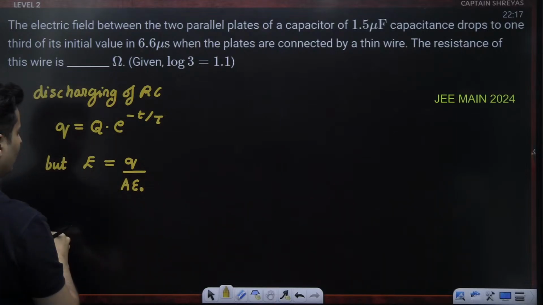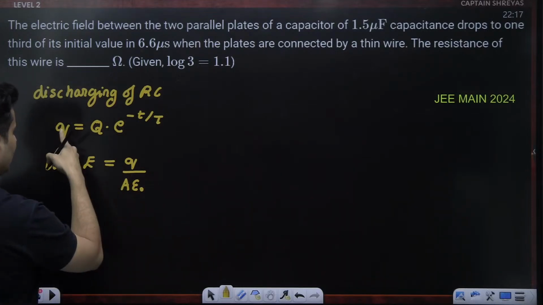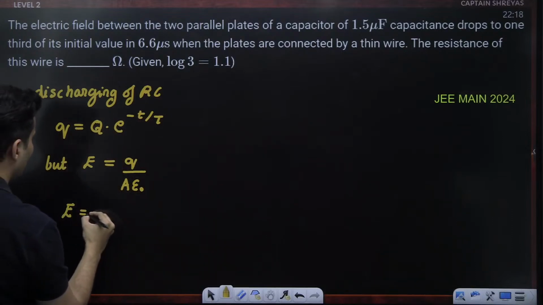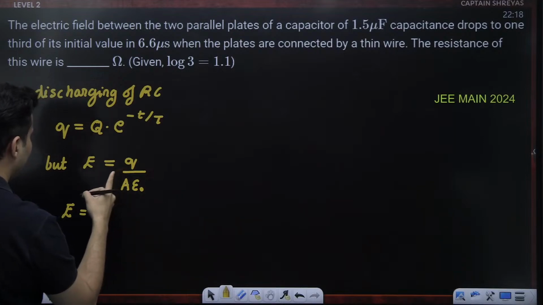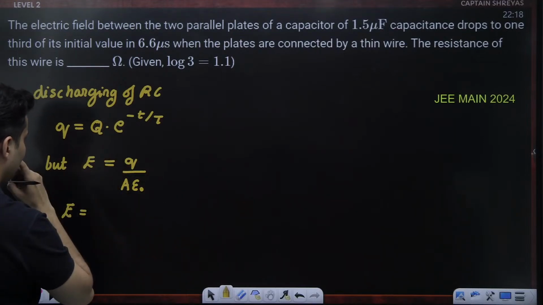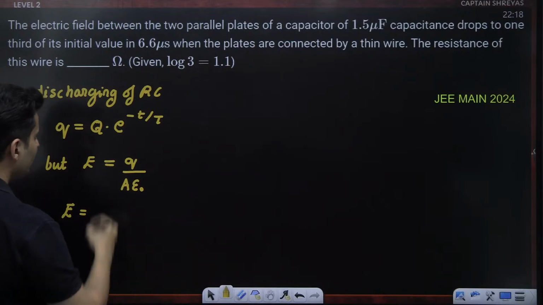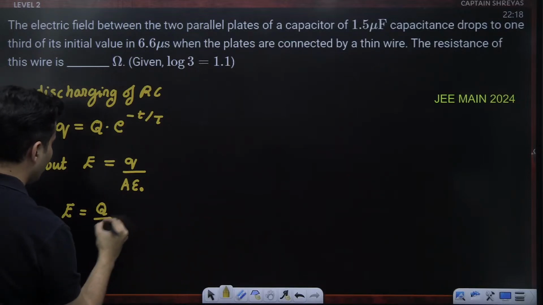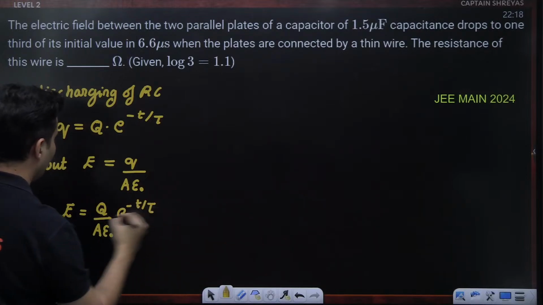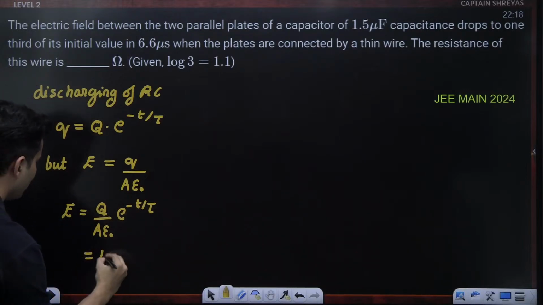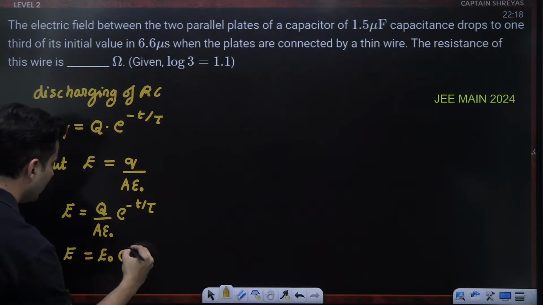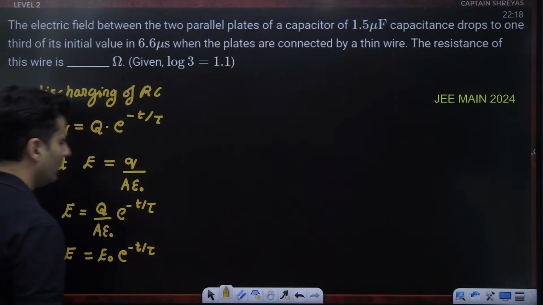Electric field is related to the charge, and charge is related by this function. So I can say E is equal to Q divided by A epsilon naught times e to the power minus t by tau. This thing is the original electric field. So therefore E is equal to E naught e to the power minus t by tau.